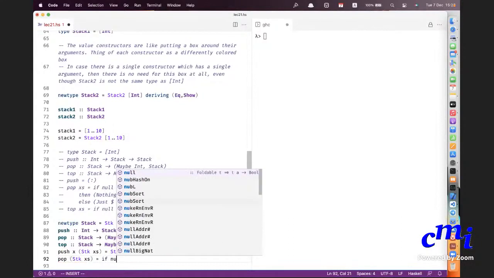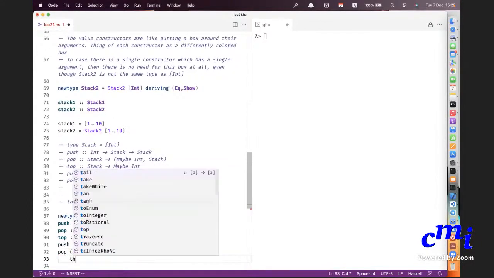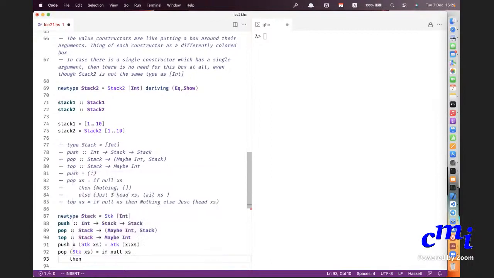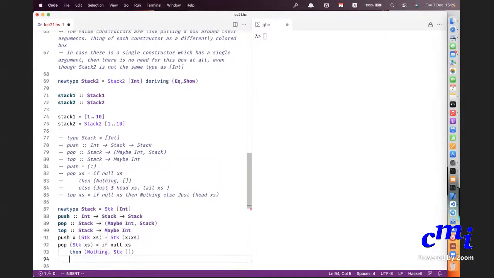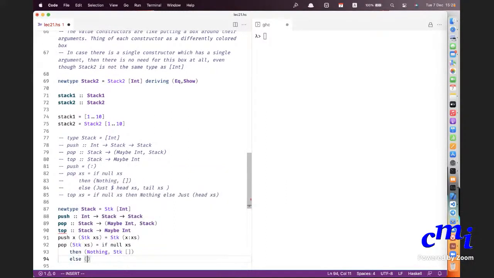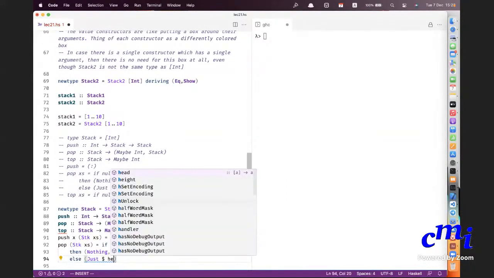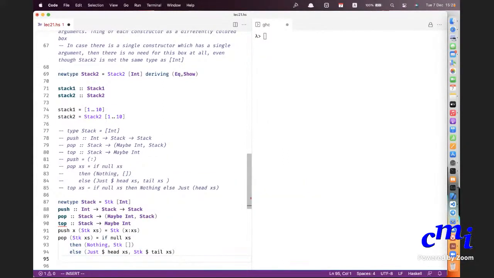If null access, then just say Nothing, comma, STK of empty list, else Just head access, comma, STK of tail access, and top is also similar.